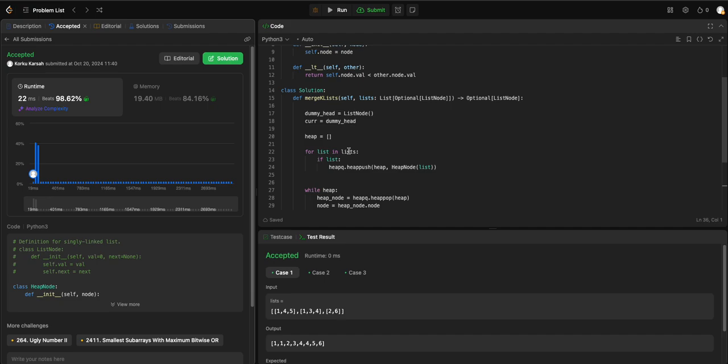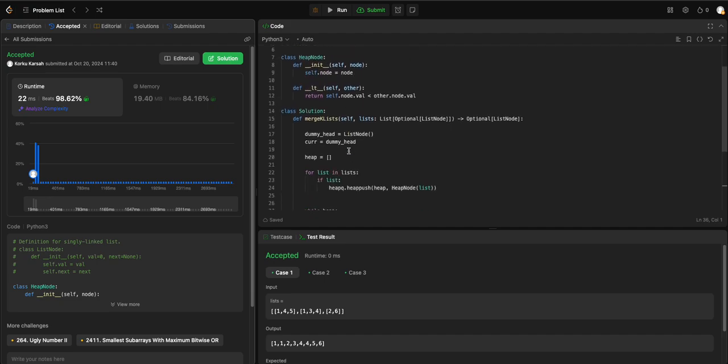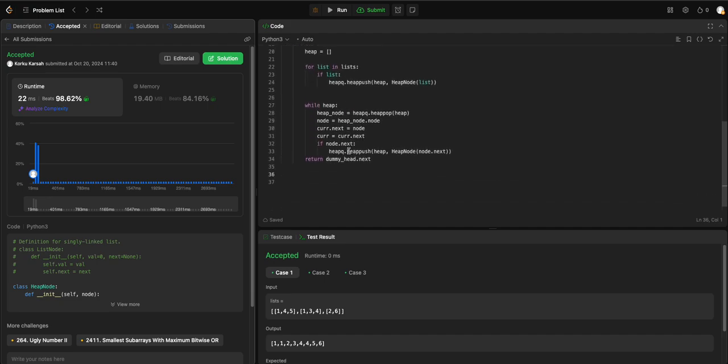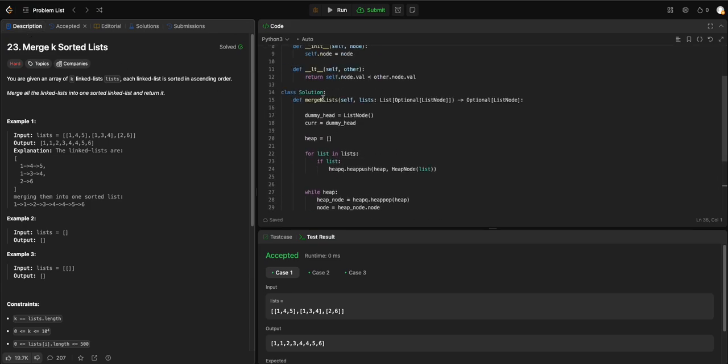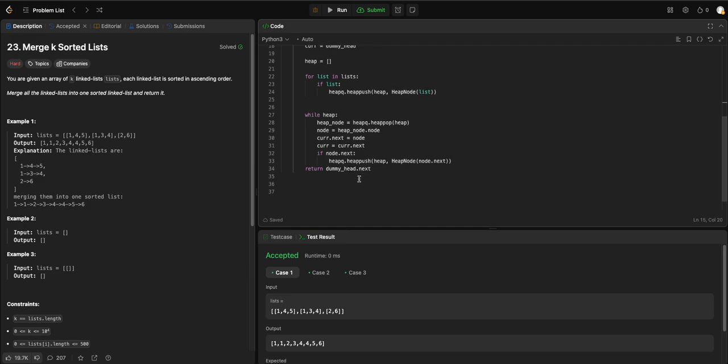All right, so I will be using a min heap and max heap to solve Leetcode 23, using a priority queue: merge k sorted lists.